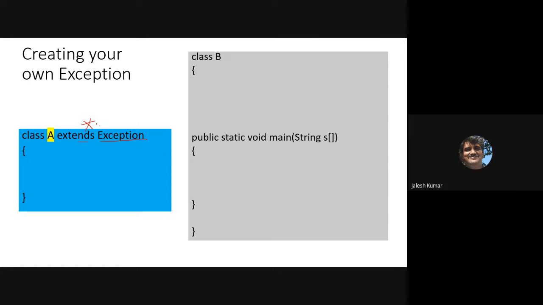Then after that, see, some class B. Inside that, I'm writing public static void main. Then I'm calling one method M1. What is that M1? M1 is a static method, which I just wrote. That's why I'm directly invoking it.